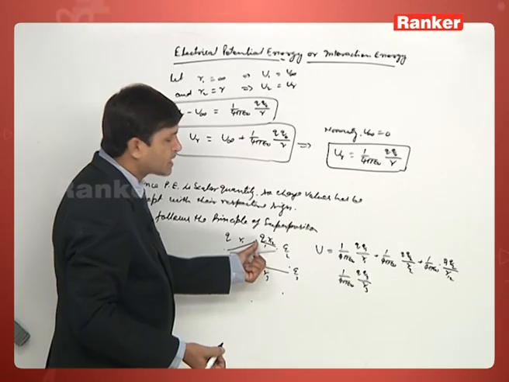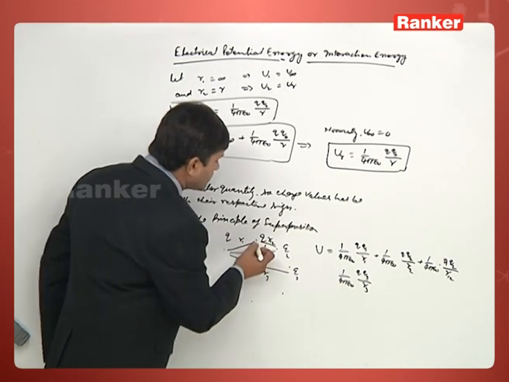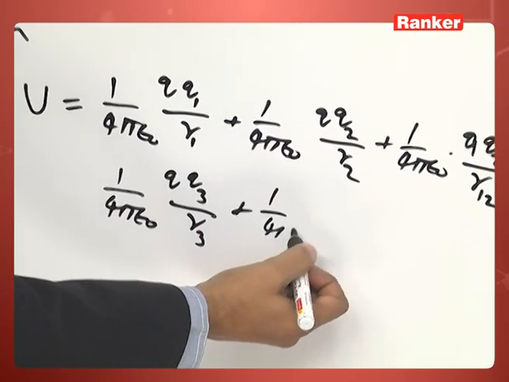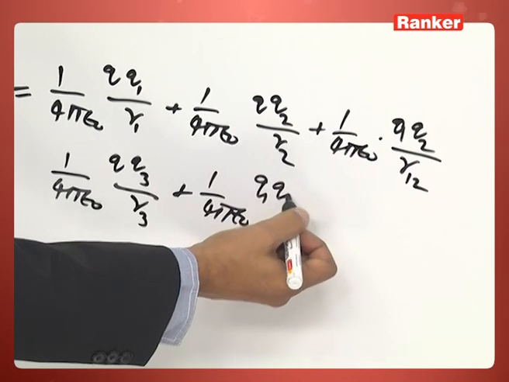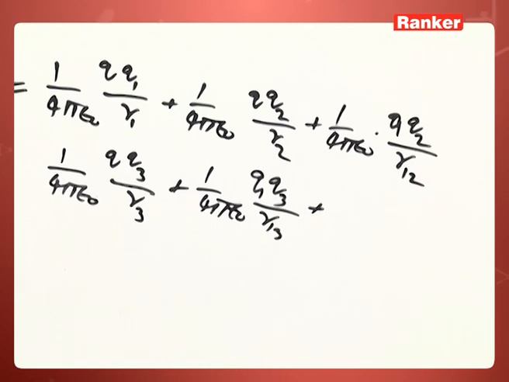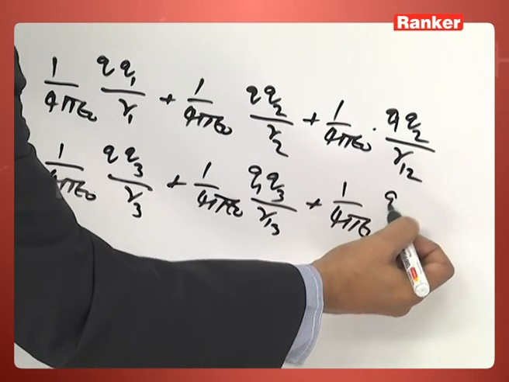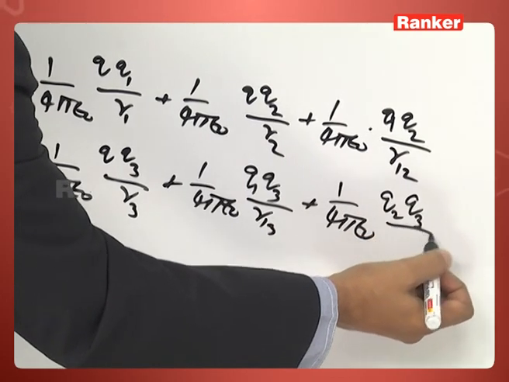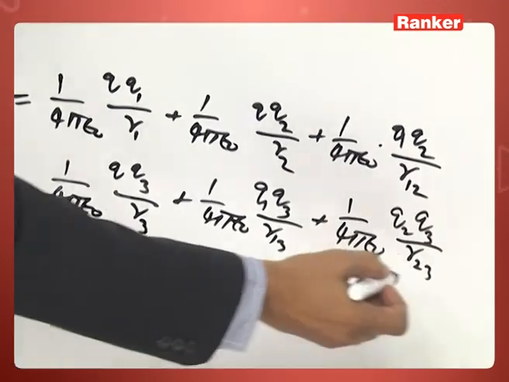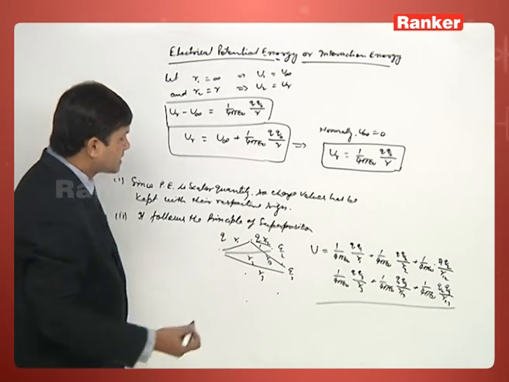Now, it will come under the influence of the electric field of charge Q1, so plus 1 by 4 pi epsilon naught Q1 Q3 by r13. Similarly, it will come under the influence of charge Q2, then we can write the interaction energy between the charges Q2 and Q3 as Q2 Q3 by r23. So, this is the total energy of the system.